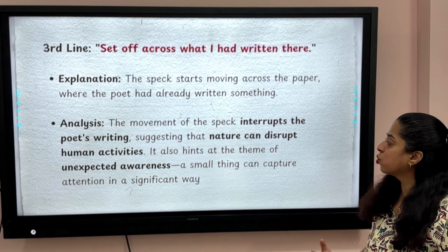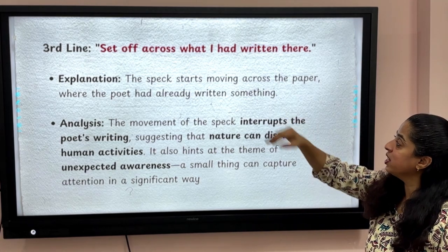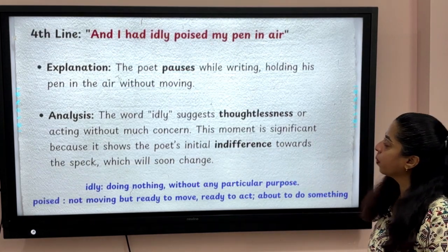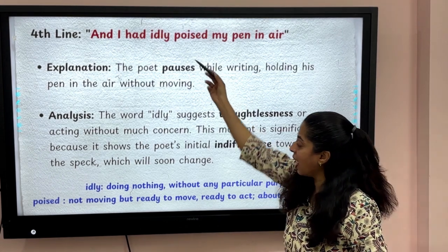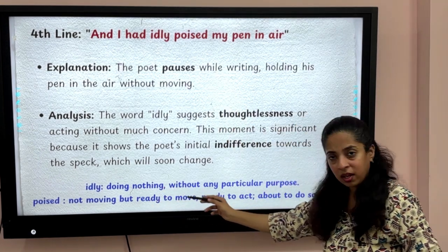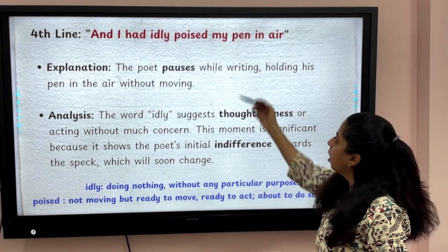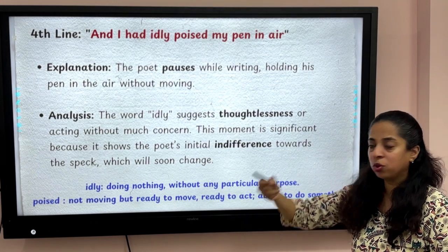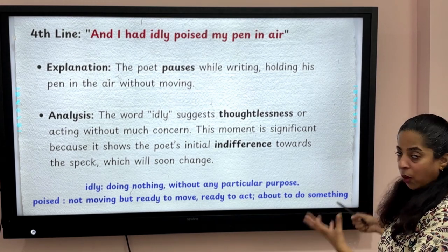So the poet wants to suggest that nature can disrupt human activities, the way the speck set off across what he had written. And I had idly poised my pen in air. What does idly mean? Idly means doing nothing or without any particular purpose. And poised means not moving but ready to move, about to do something. So ready to act or about to do something is poised.